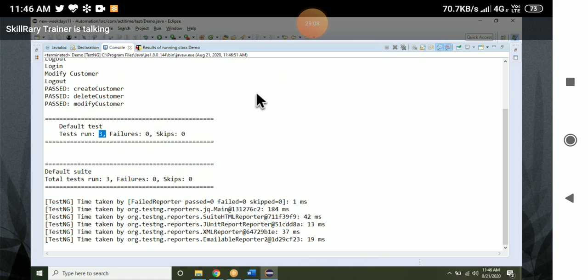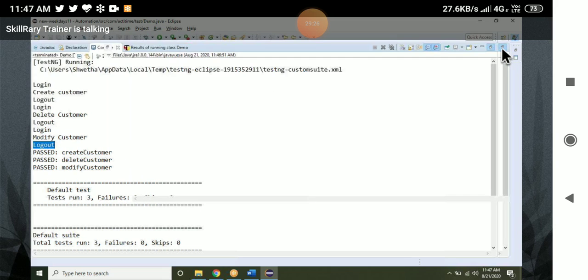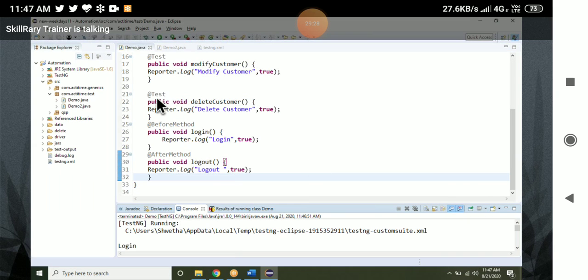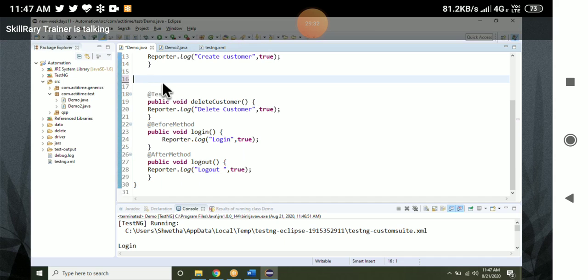See, the number of test cases is 3. What are those? Create, delete, and modify. Login, create customer, log out. Login, delete customer, log out. Again login, modify customer, logout. How is it going to be executed?